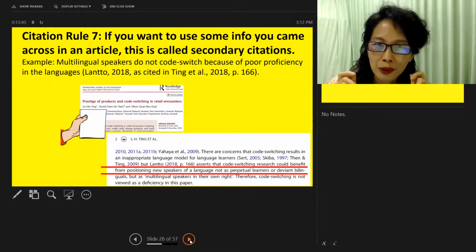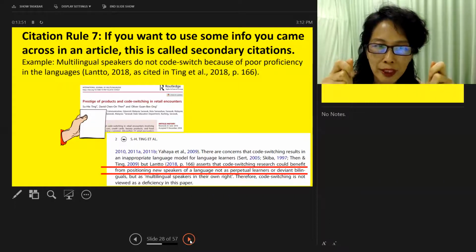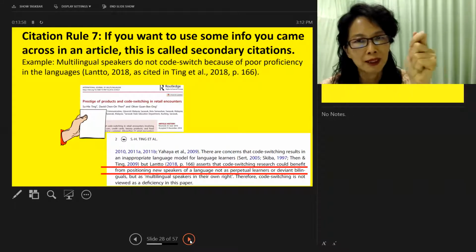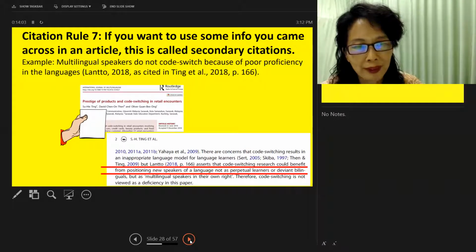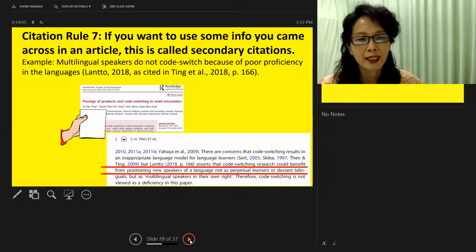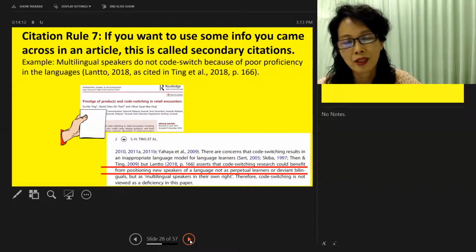If you want to use some information that you came across in an article, this is called secondary citation. You see, the one you hold in your hand, you look at the picture there, is Ting, Tang, and on prestige of products and code switching. This is the one you hold in your hand. But inside there, on the first page, you saw this sentence you like very much, which I have underlined here. Lanto asserts that code switching research could benefit from positioning new speakers of a language not as perpetual learners or deviant bilinguals, but as multilingual speakers in their own right.